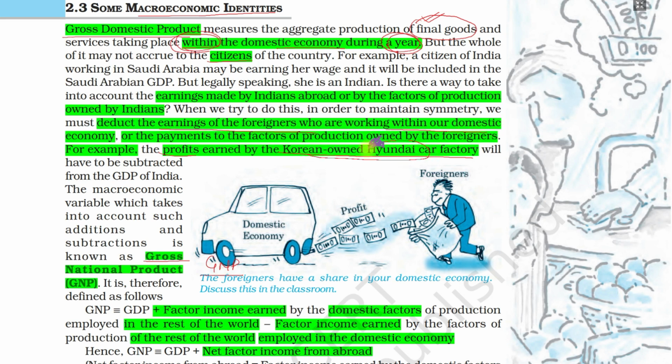suppose foreigners like this foreign company. If we deduct their earnings from the economy and we add the earnings made by Indians abroad, there are many Indians who are working abroad. They have factories abroad, just like ONGC, Reliance Industries, Tata. Many industries have their factories in different other countries. So if we include those earnings and subtract the earnings of foreigners in India, we get GNP, gross national product.